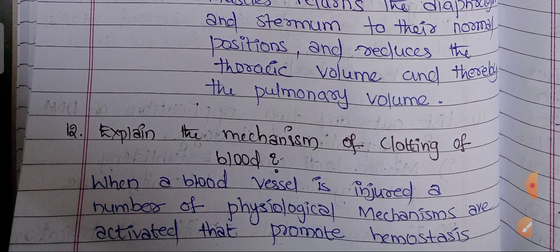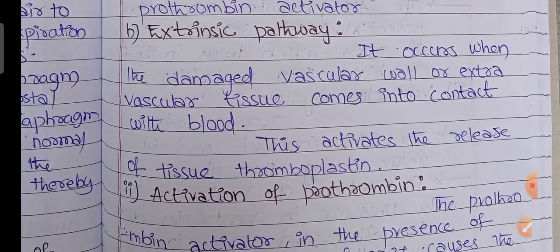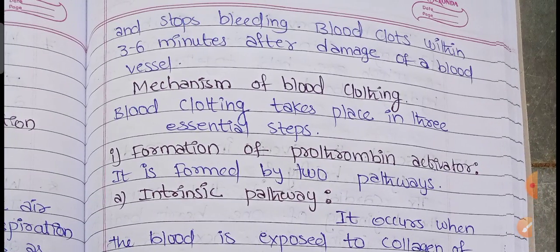When a blood vessel is injured, a number of physiological mechanisms are activated at the injured part that promote hemostasis. Automatically it stops bleeding, and blood clots within 3 to 6 minutes after damage of the blood vessel.